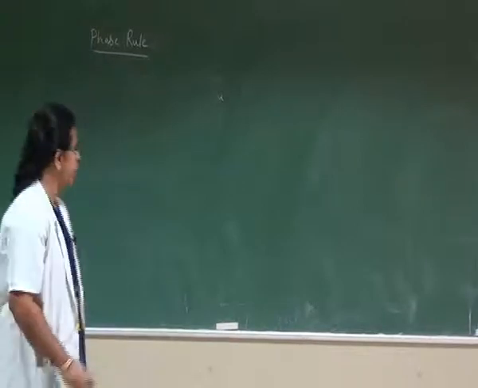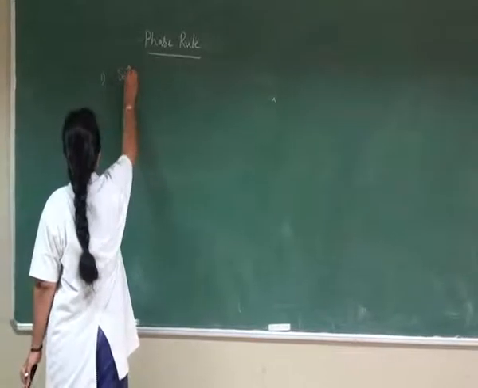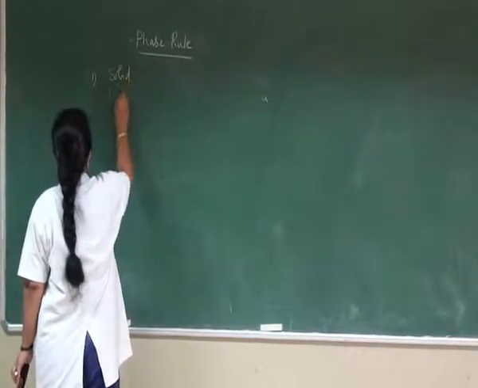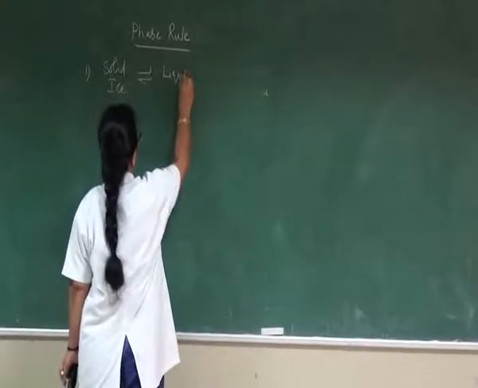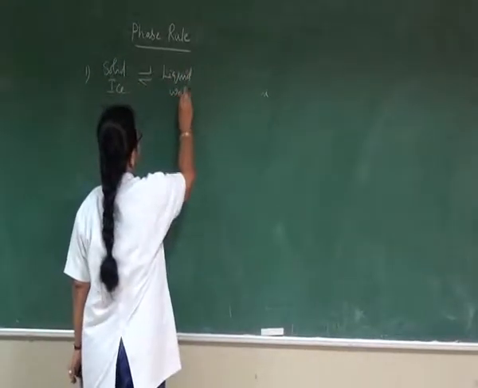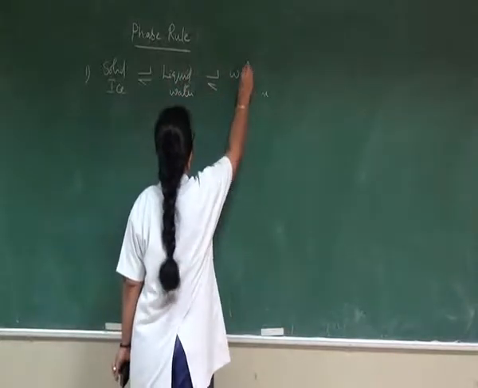For example, in the reversible chemical reaction, solid ice is in equilibrium with liquid water, which in turn is in equilibrium with water vapor.